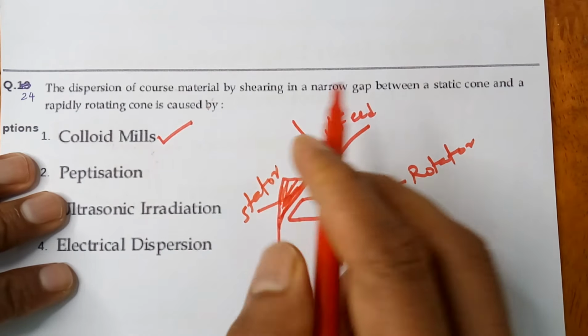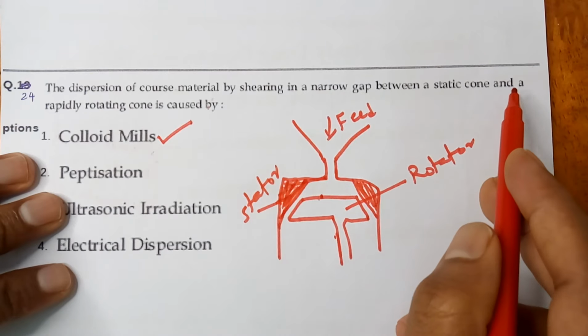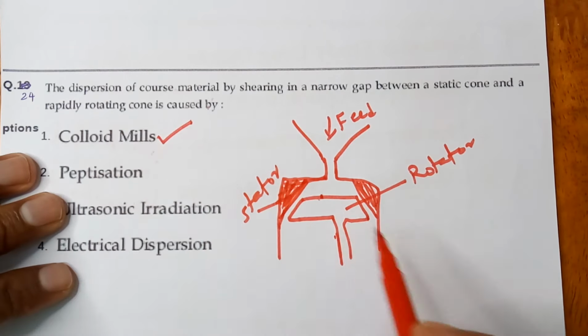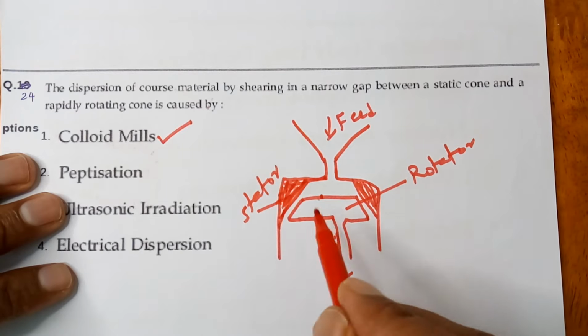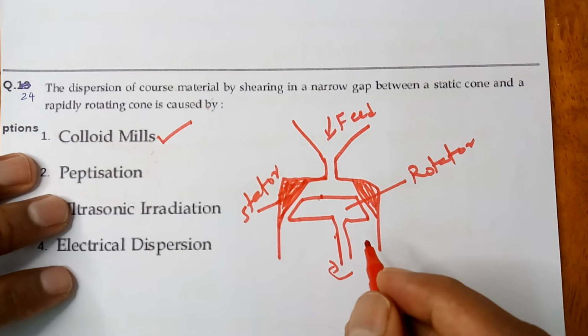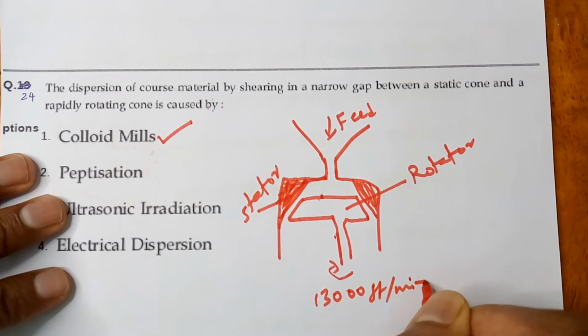So the question was narrow gap between static cone, this is the static cone, and a rapidly rotating cone, that is the rotator, connected with a motor. This is rapidly rotating, normally at almost 13,000 feet per minute.